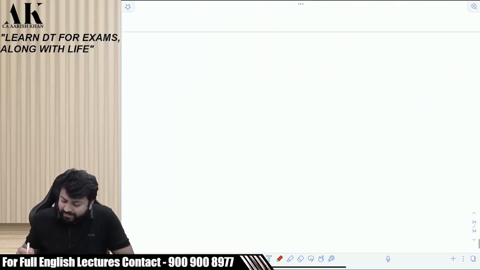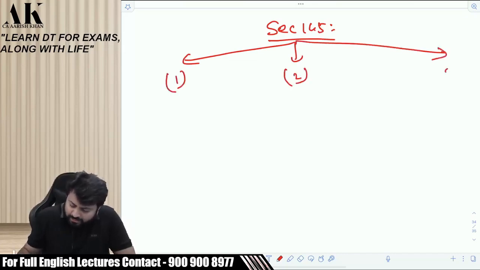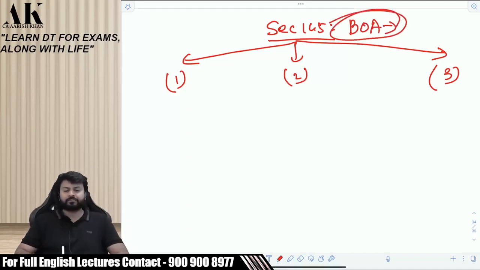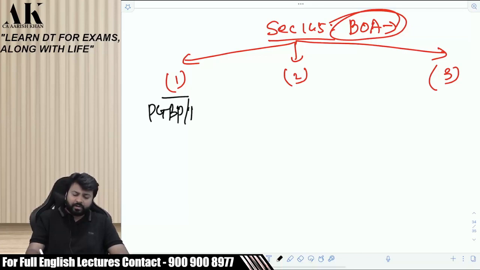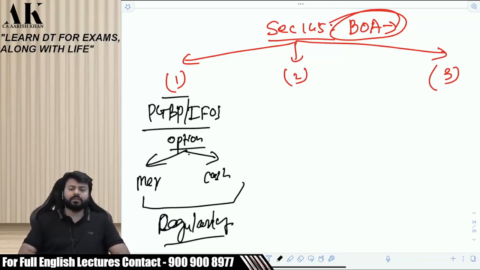About that PNL, it is written in section 145, and there are 3 subsections in this section: subsection 1, subsection 2, subsection 3. This talks about maintenance of books of accounts by the taxpayer. Listen carefully. This section says that if an assessee is covered under the head PGBP or under IFOS, they have an option to go for the mercantile system or the cash system. But whatever they go for, they have to follow it regularly. The government is giving you an option.